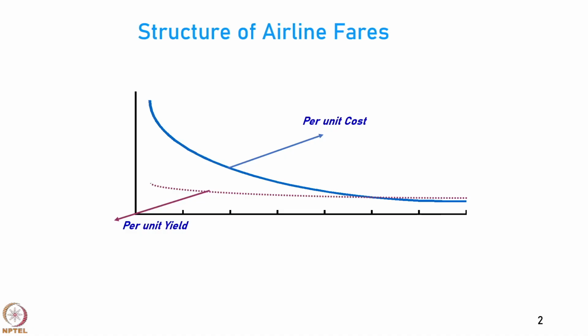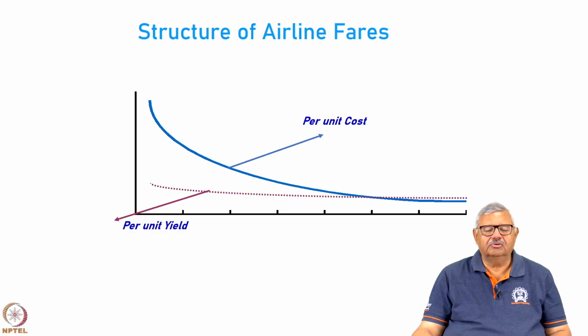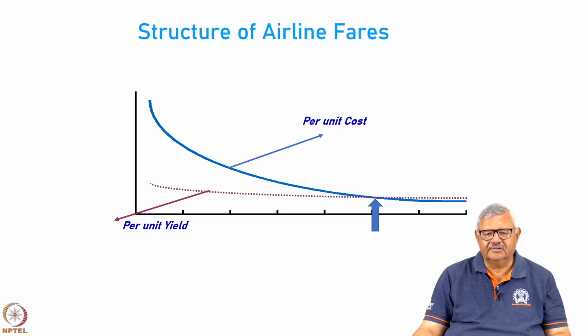This is the structure of the fares of the airline. You can notice the blue line, where you see the per unit cost, which is reducing with the stage length on the x-axis. The costs are on the y-axis. The red dotted line is per unit yield. We notice that the per unit cost is higher than per unit yield in the smaller stage lengths, and there is only one point where there is a break even, and after that you have the profitable region, which is a very small region.